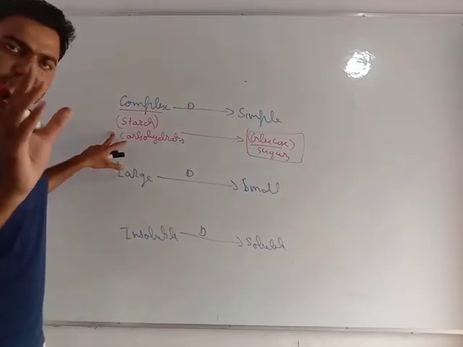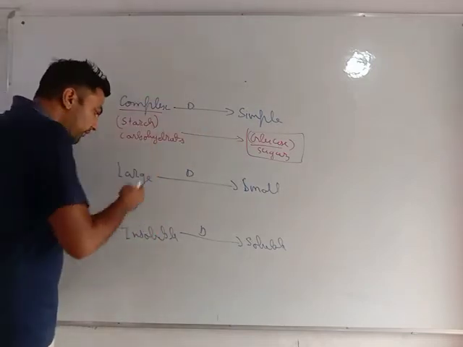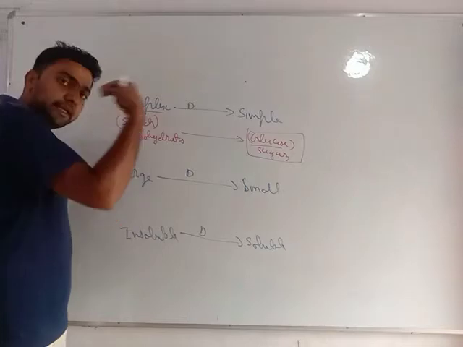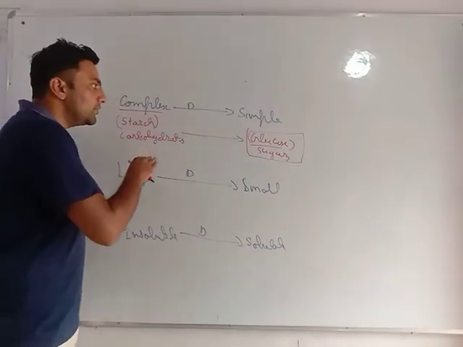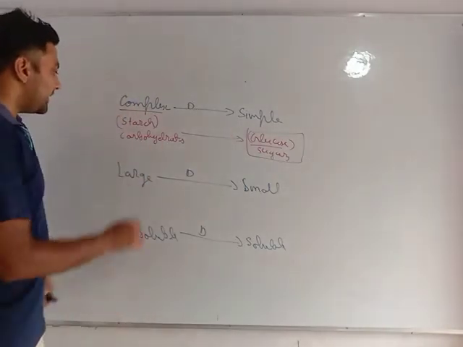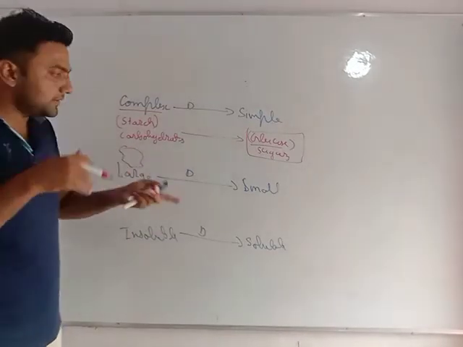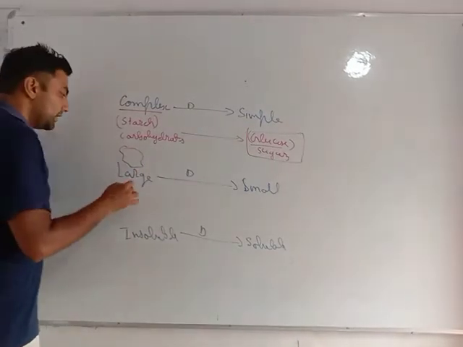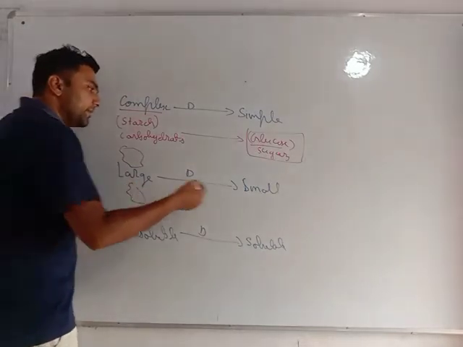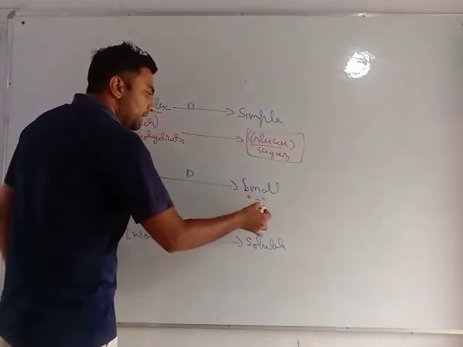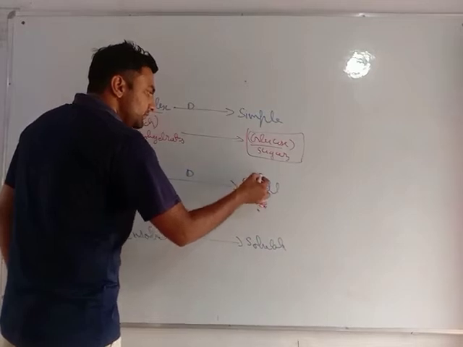So digestion is a process that converts whatever food I am taking in into a usable form. Large food particles are converted into small ones by teeth, and large fat particles are converted into small particles by bile juice.